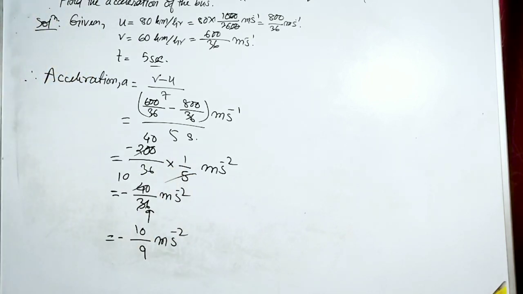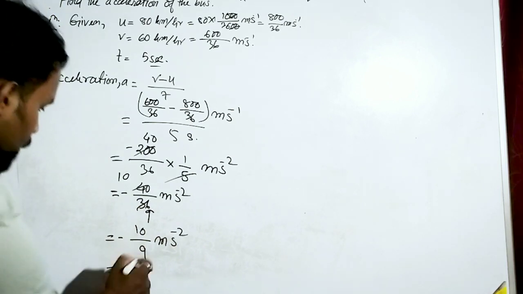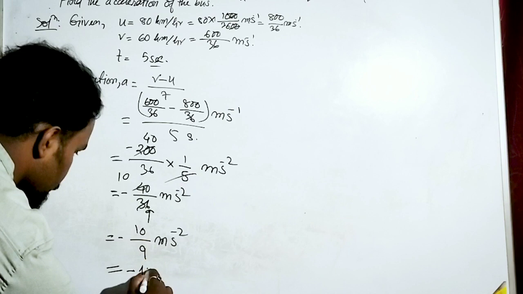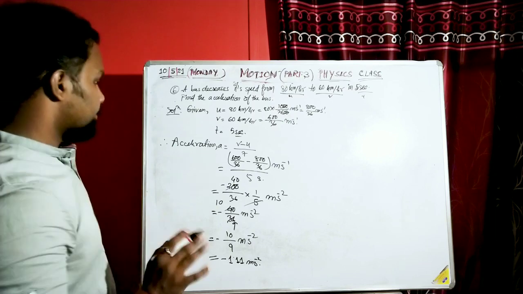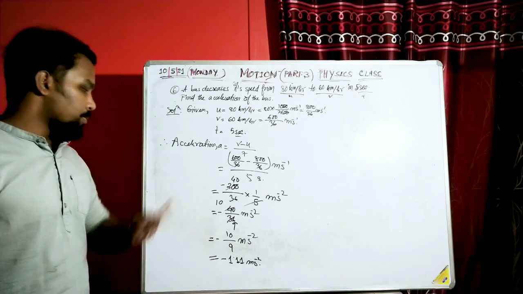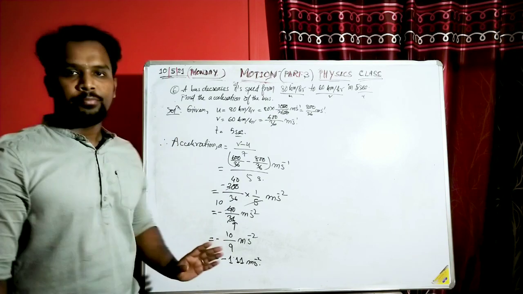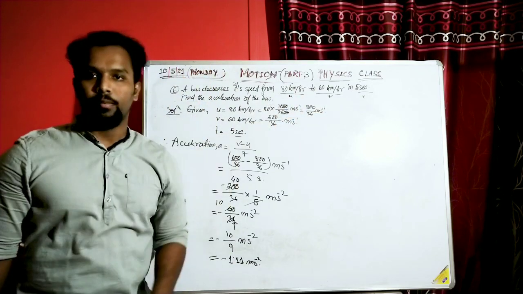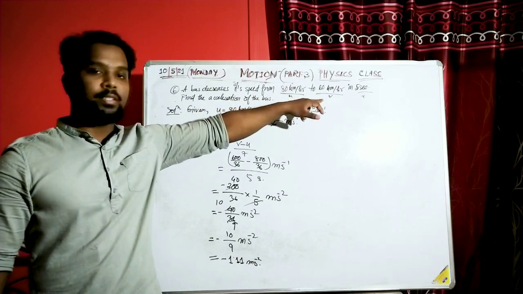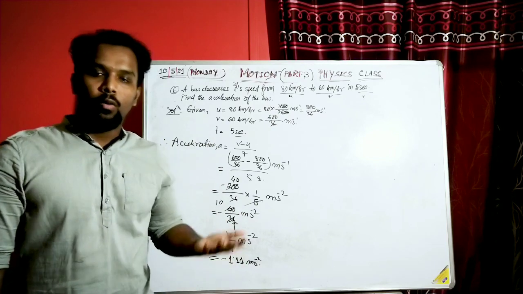Again, we have to simplify it. By observing this, it will be almost minus 1.11 meter per second square. Now there is one important thing: there is a negative sign in front of the value. This kind of acceleration, where the velocity is decreasing from a higher velocity to a lower velocity, the final velocity is less compared to the initial velocity. That means the acceleration is going to be a negative quantity.